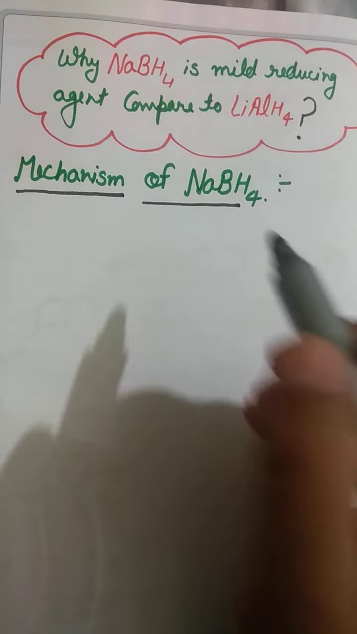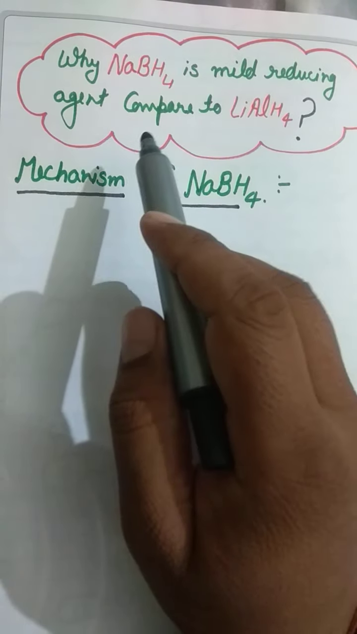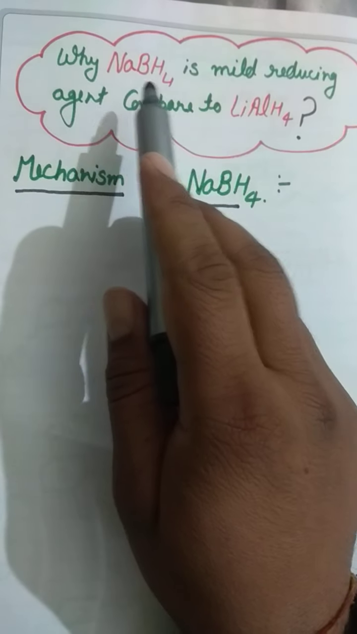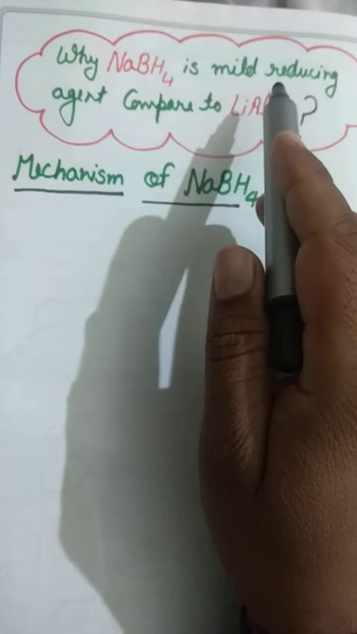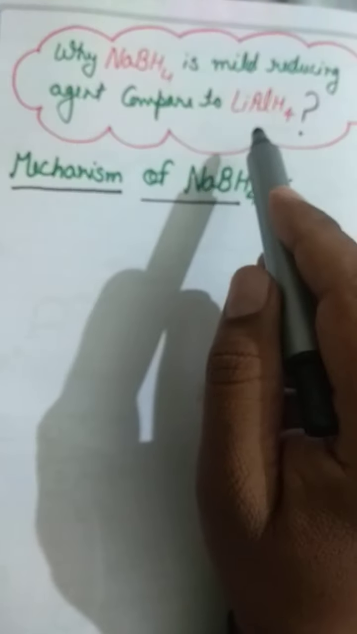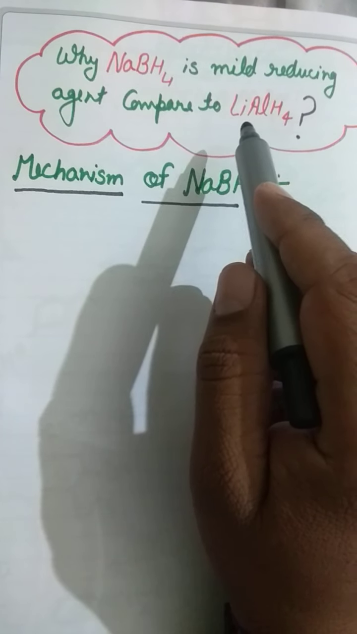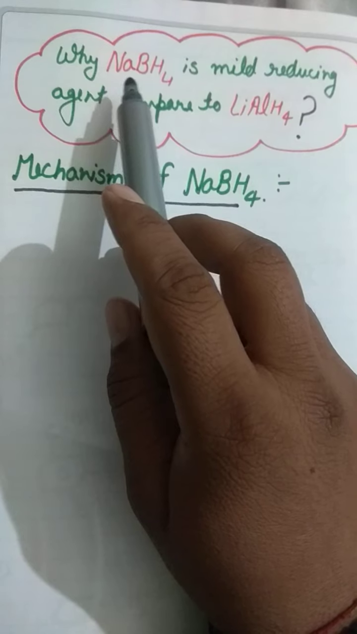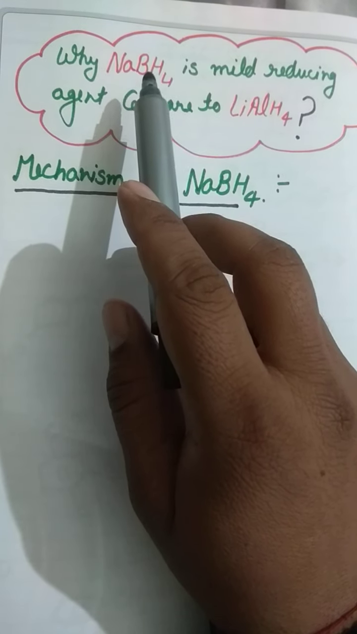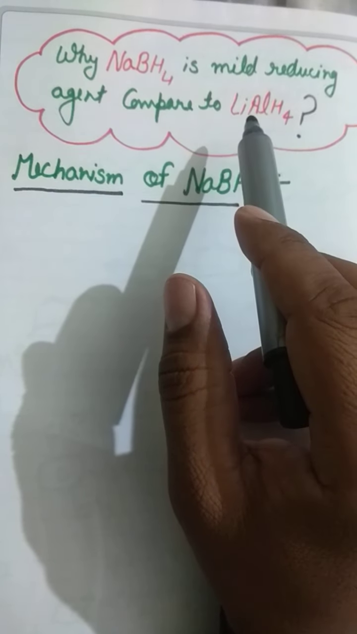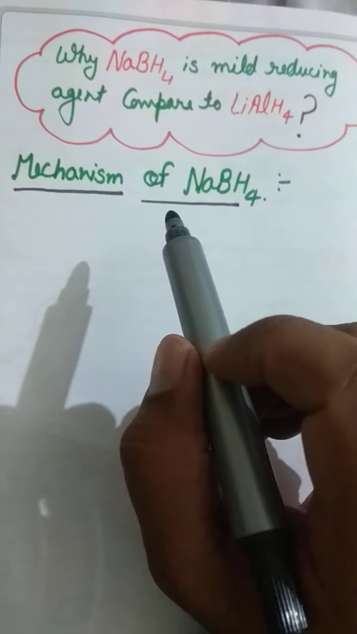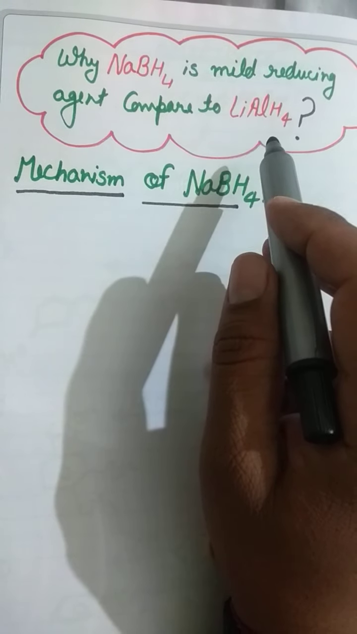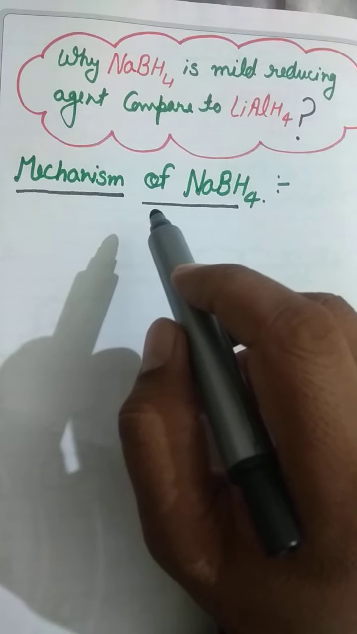Hello students, in this video I will explain why sodium borohydride, NaBH4, is a mild reducing agent compared to LiAlH4, lithium aluminium hydride. We all know that sodium borohydride is a weak reducing agent compared to LiAlH4. What is the reason behind it? We have to explain that.